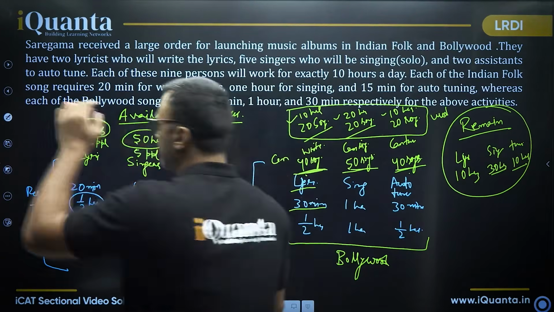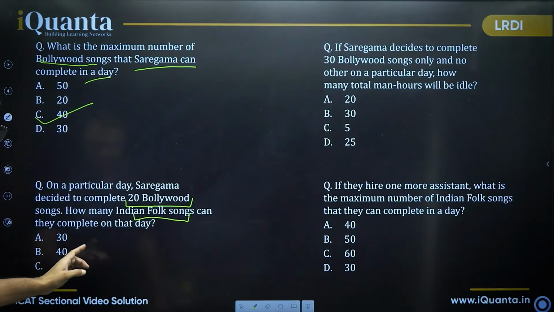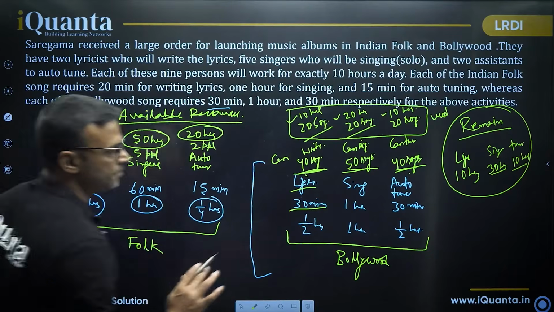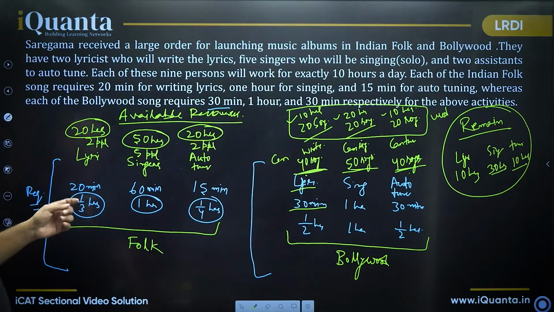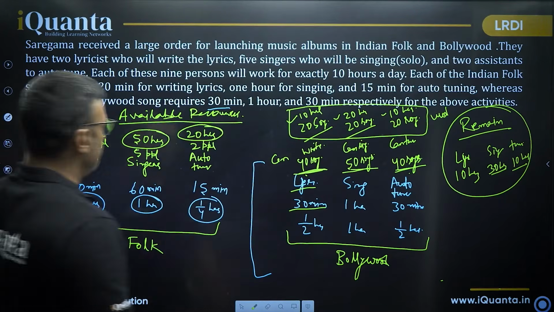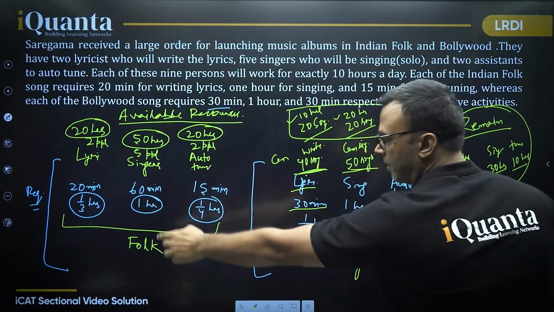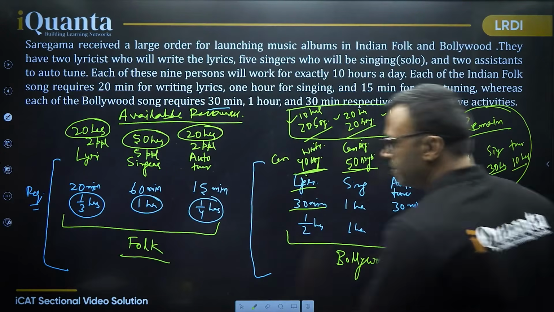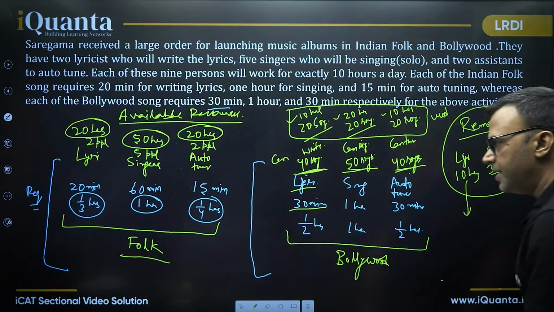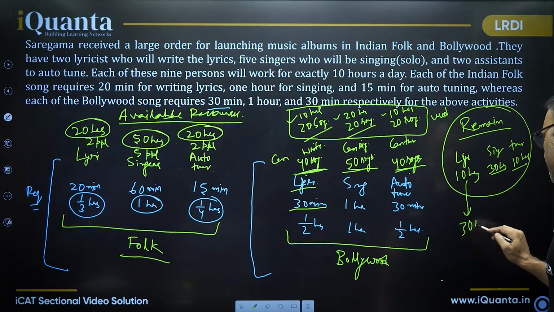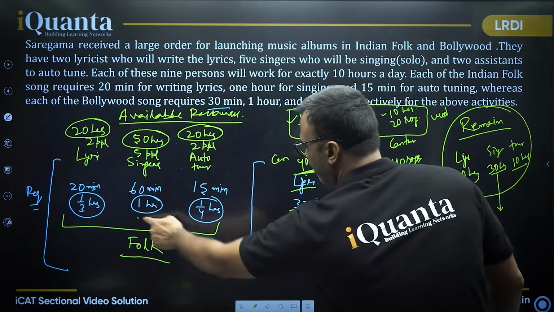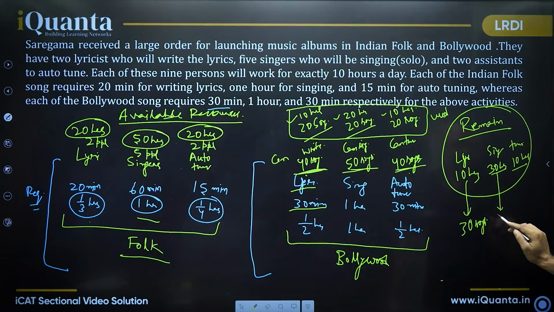Right? Now, what was the question? Once again, check it. It says, how many Indian folk songs can be completed on that day with the remaining resource? Okay, keep this folk data in mind. How many lyrics can be written? 10 hours, requirement 1/3 hours. So I can write 30 songs, isn't it? Here, 1 hour for one song, so we can sing 30 songs.